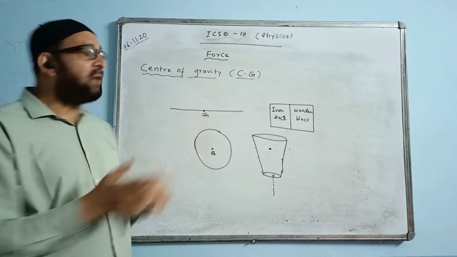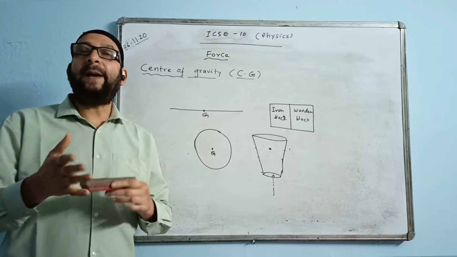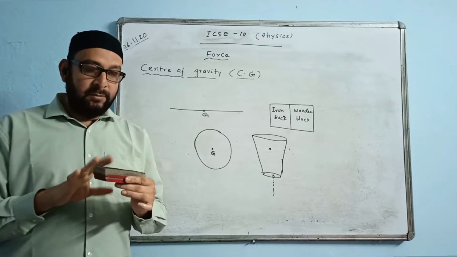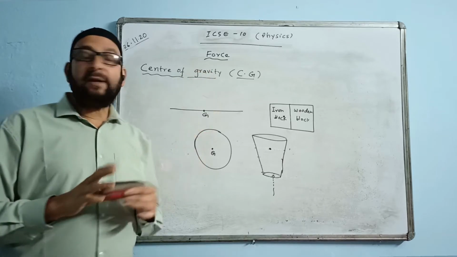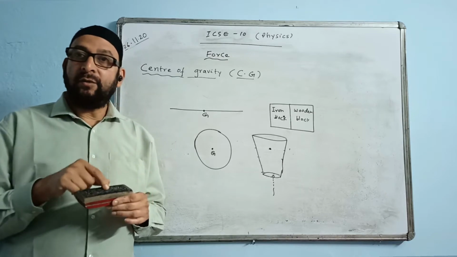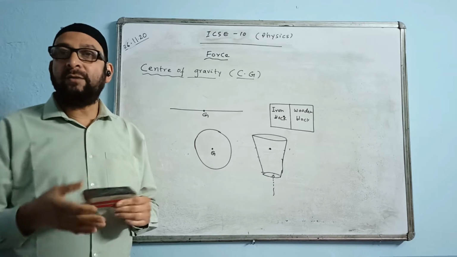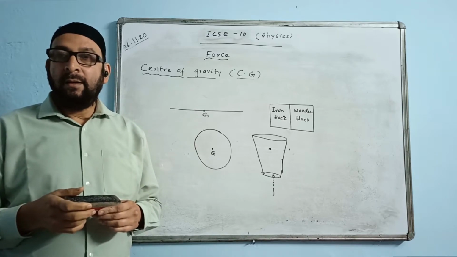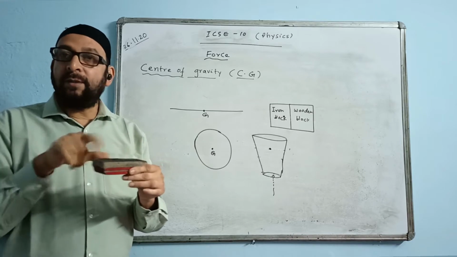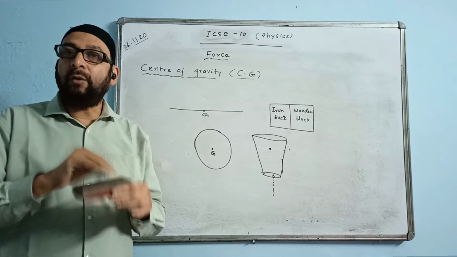So CG has got another definition also. What is another definition? It is also called balance point within the body. This is the situation where CG must be situated within the body, so then only we can find. If this CG is situated outside the body, then we cannot find. Because we are balancing, this is the balancing point within the body. It is applicable only in cases where the CG is situated within the body.